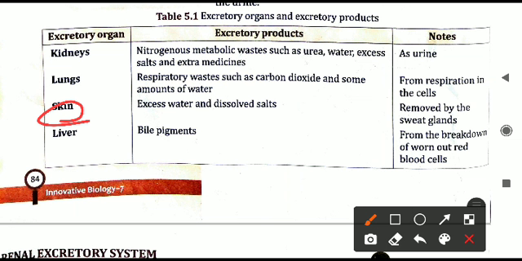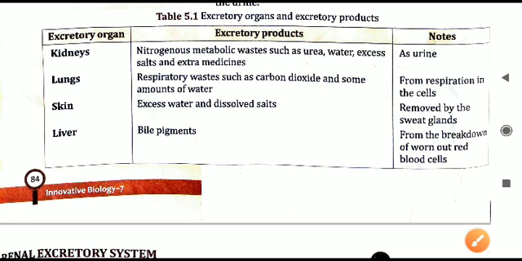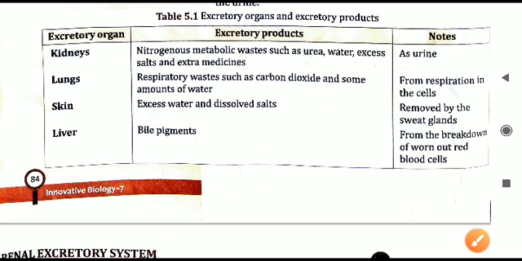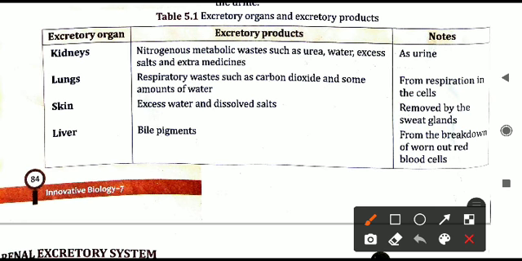Next is skin. Skin produces what? Skin produces excess water and dissolved salt. They are present in the sweat. Whatever sweat we are producing contains extra water and salt present in our body. How is this sweat produced? This extra water and salt is removed by the sweat glands. Sweat glands produce the sweat and remove this extra water and dissolved salts in our body.